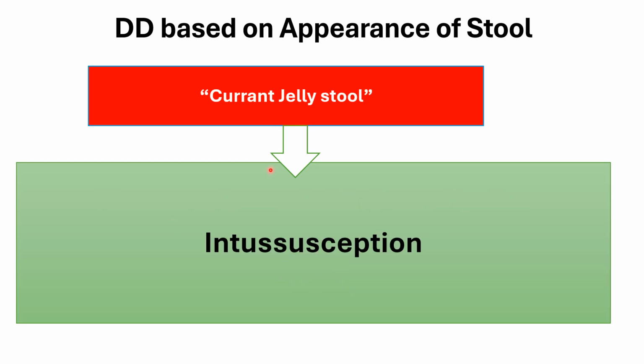Currant jelly stool is a late presentation. It is blood in stool because of bowel ischemia, a late presentation of missed cases of intussusception. Never wait for this presentation, it is very late.